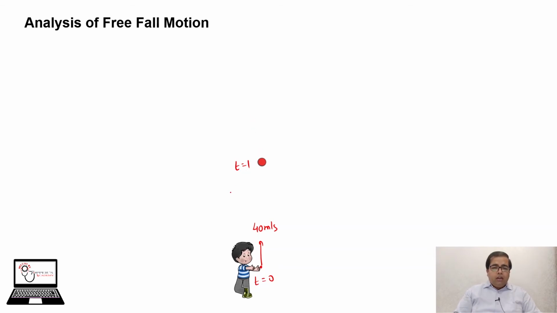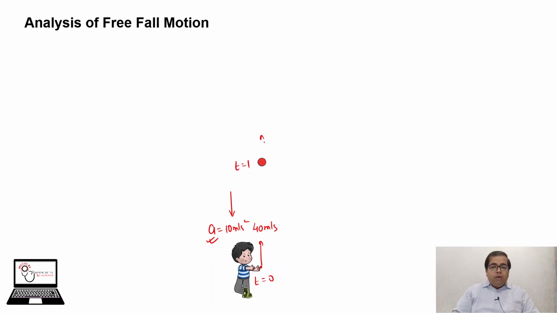The acceleration a is 10 meter per second downward, and the meaning of this acceleration is that it will decrease the velocity because its direction is opposite to the direction of velocity. It will decrease velocity by 10 meter per second each second.